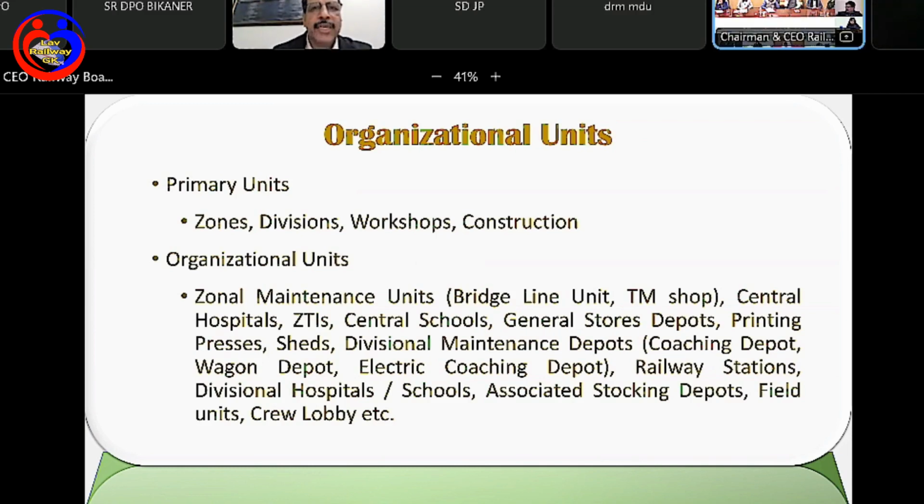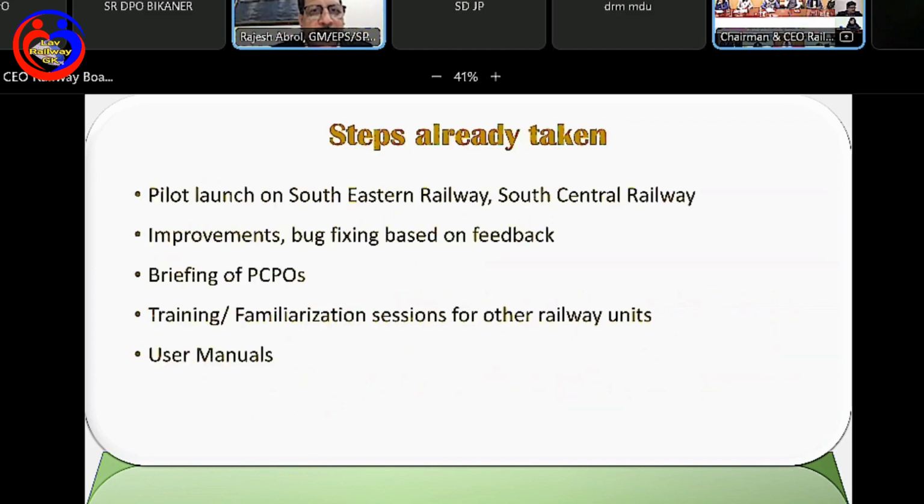So before the launch of this application on pan-India level, we launched it on pilot basis on South Eastern Railway and South Central Railway, and we have got very good feedback from them. Based on their feedback, we have done a lot of improvements in the modules, and some bugs were found. We have fixed those also. And the response of these zonal railways has been very good. We got a lot of support from them. I thank them for that.